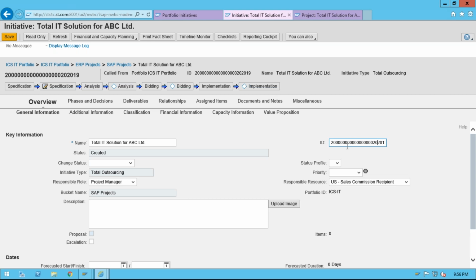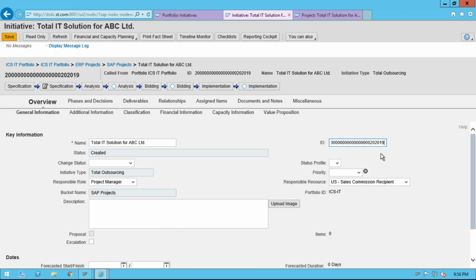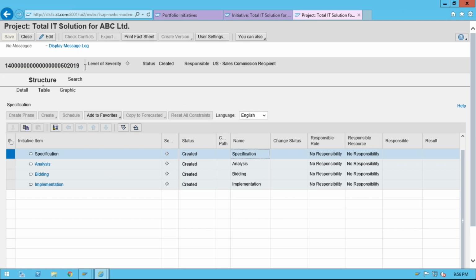Just notice the 2019 at the end, 502019. So this is a different range. It looks like an initiative number, but it is a different number. This is a PPM project number.